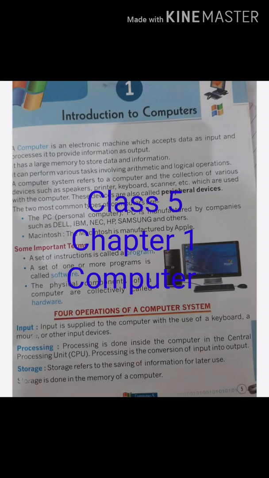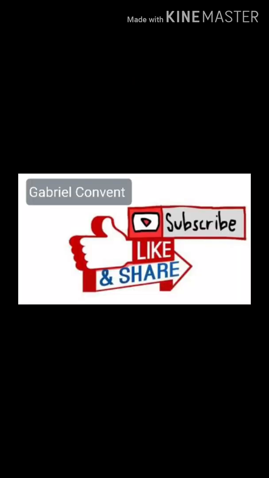Very good morning, class. Today I will explain chapter number 1, Introduction to Computer. What do you know about computer? Okay, a computer is an electronic machine which accepts data as input and processes it to provide information as output. It has large memory to store data and information. It can perform various tasks involving arithmetic and logical operations.